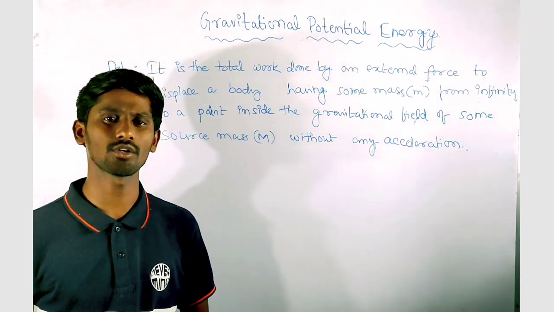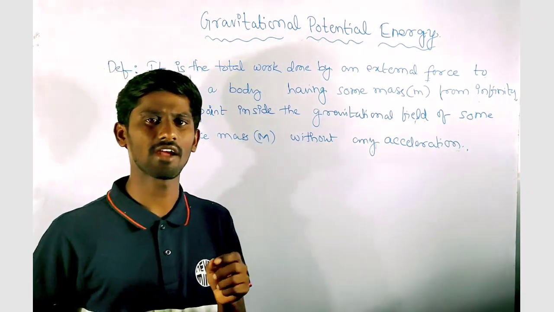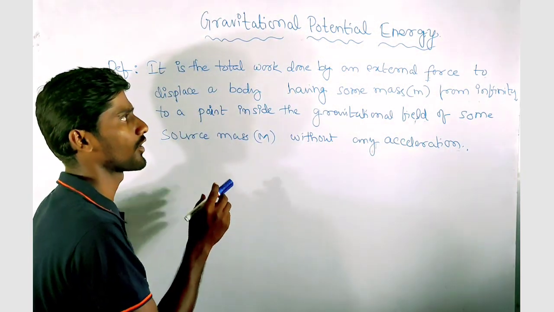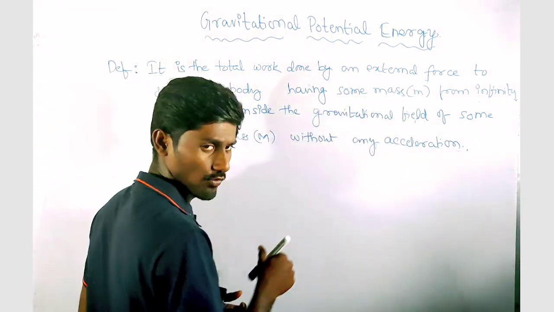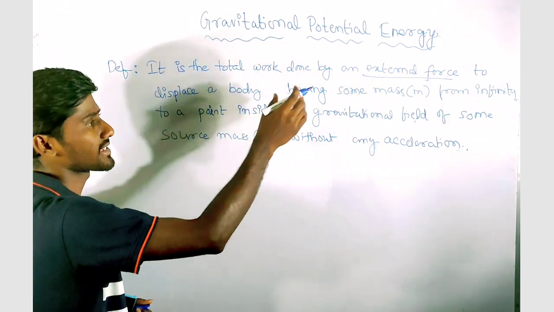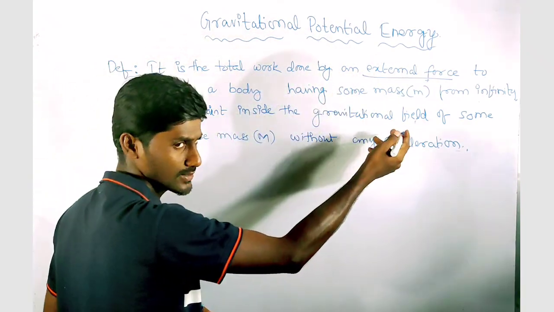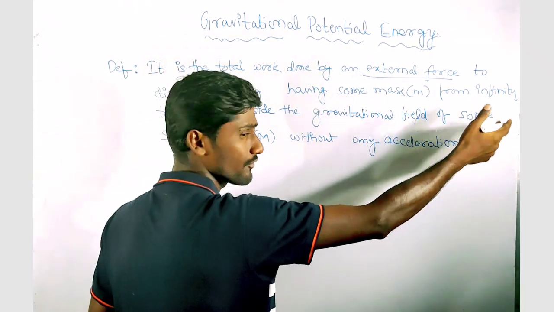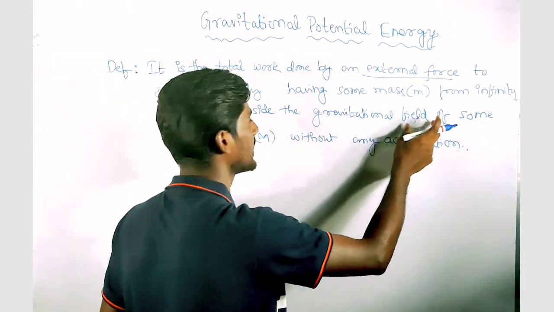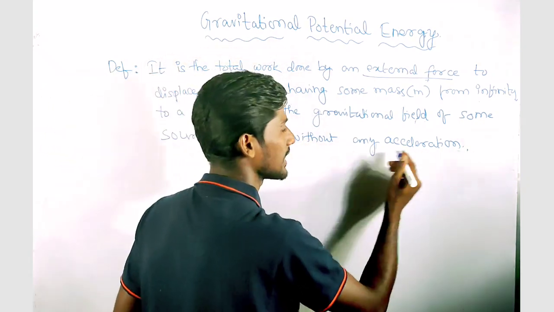In this video, we are going to discuss gravitational potential energy. So the gravitational potential energy is defined as the total work done by an external force to displace a body having some mass small m from infinity to a point inside the gravitational field of some source mass without any acceleration.